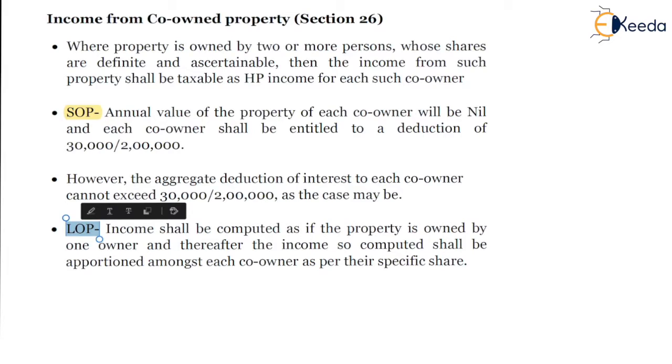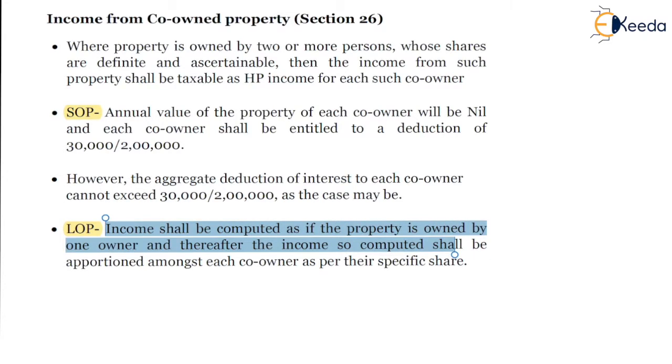For LOP property, there is no such ceiling amount. Income shall be computed as if the property is owned by one owner, and thereafter the income so computed shall be apportioned amongst each co-owner as per their respective share. We'll be covering this in detail through illustrations. So, section 26 says the apportionment of the income and the interest deduction should be as per the share of each co-owner.